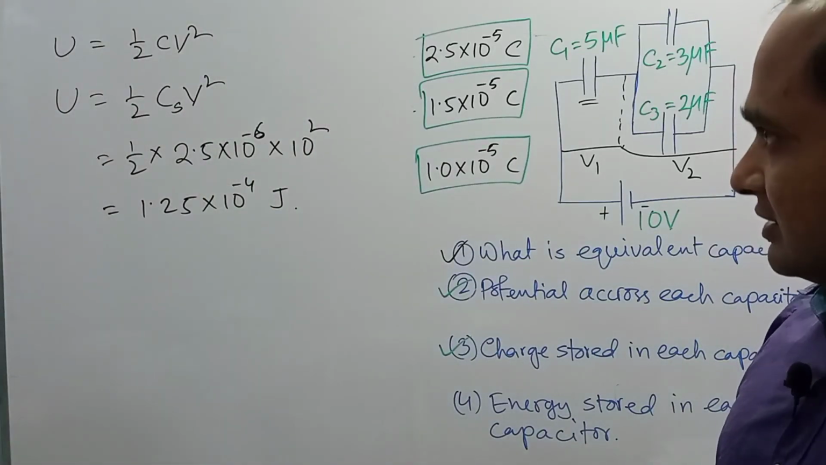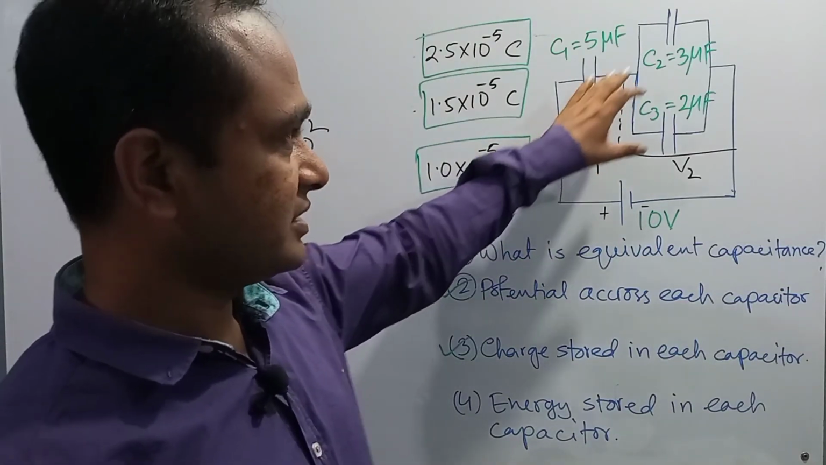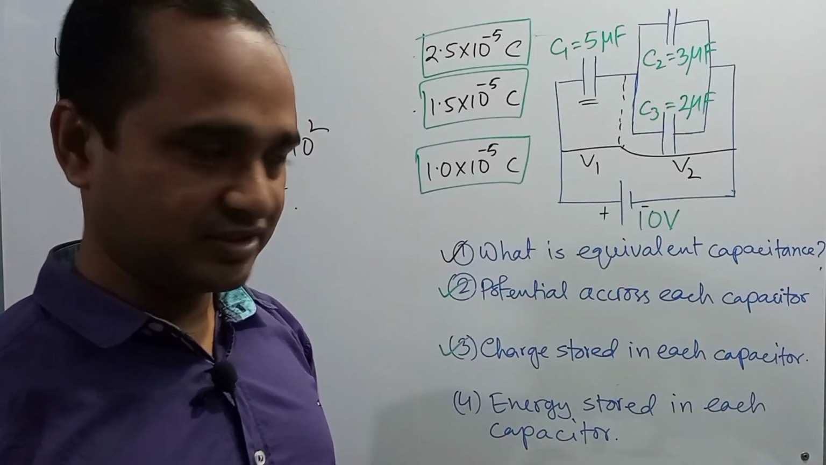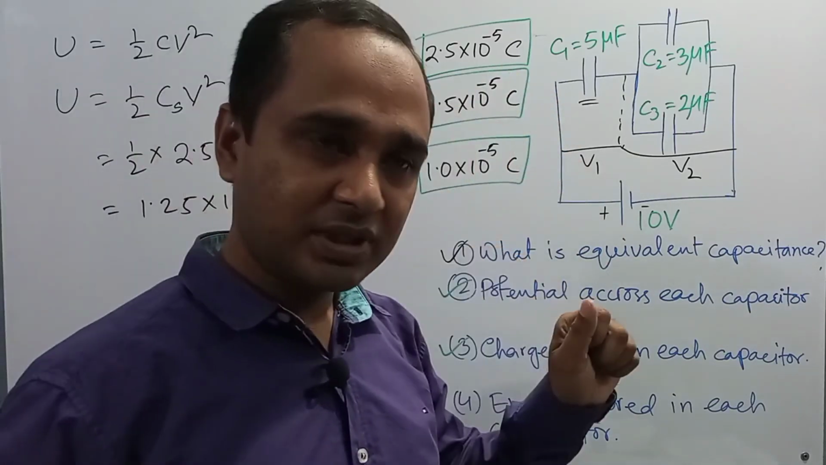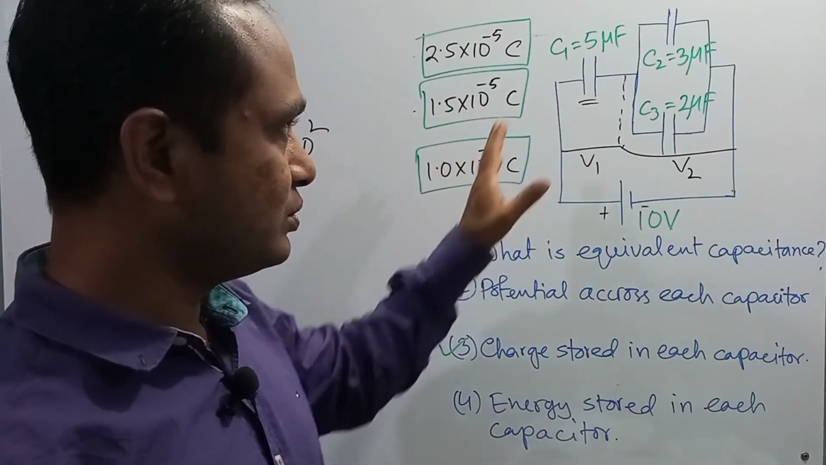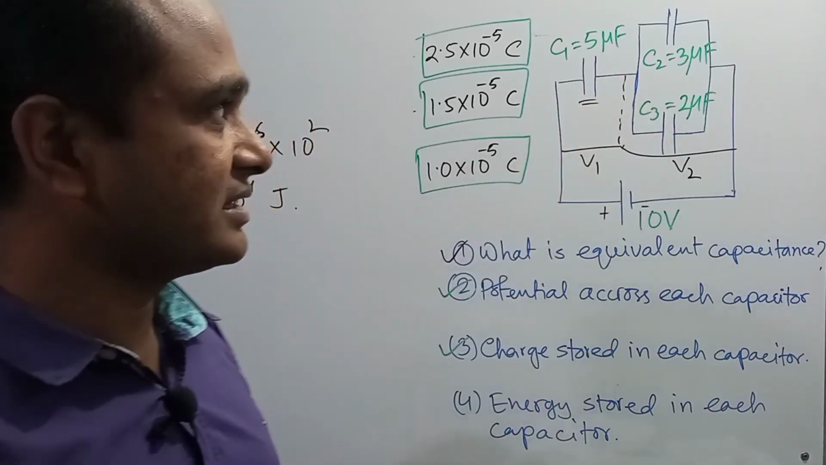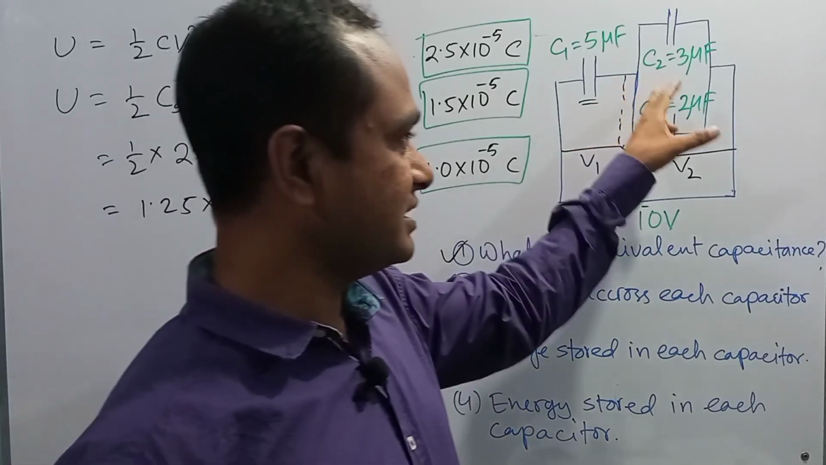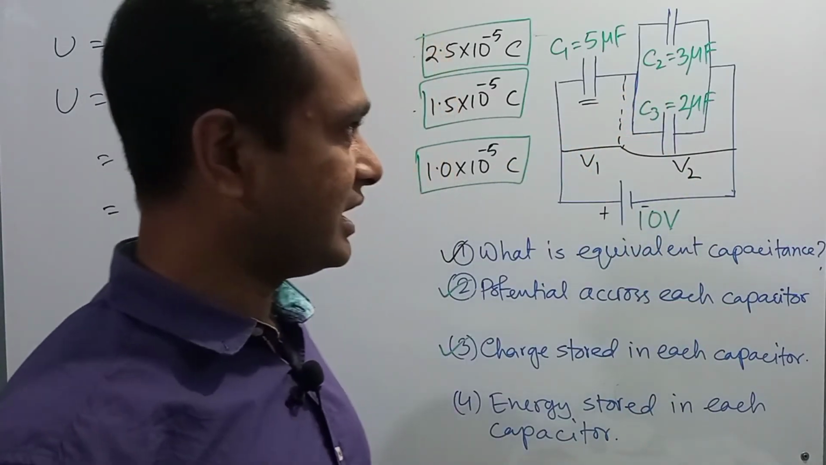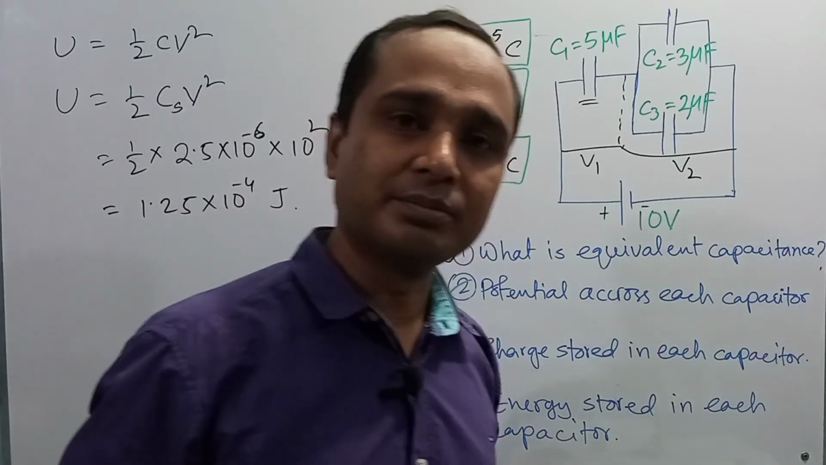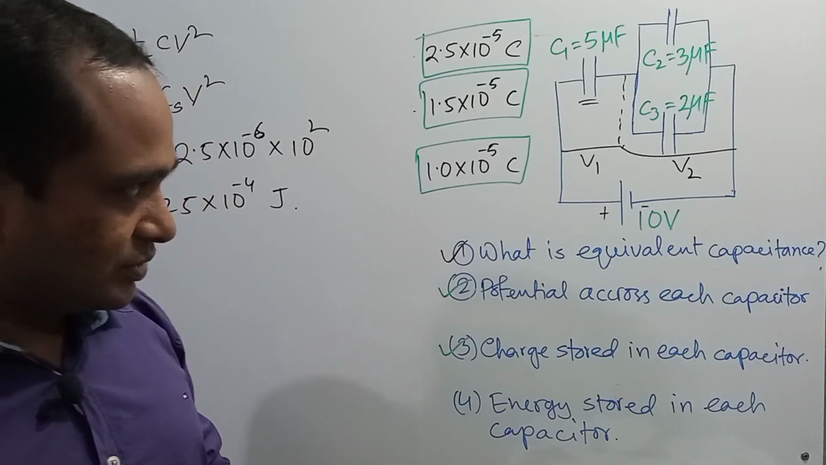In the same way, you can determine the energy stored in the first capacitor, in the second capacitor, in the third capacitor. The energy stored in the first capacitor, if denoted by E1, will be 1 by 2 C1 V1 square. The energy stored in the second capacitor will be half into C2 into V2 square, and similarly, the energy stored in the third capacitor will be half into C3 into V2 square. Right? So, dear student, I hope you got it.